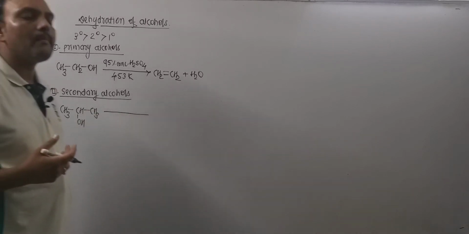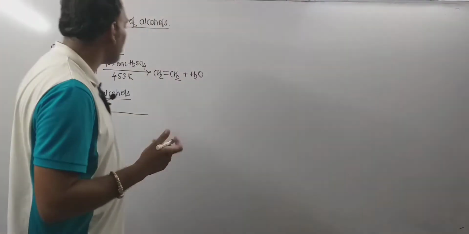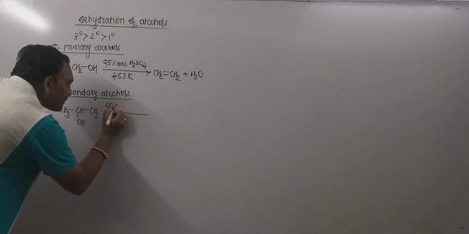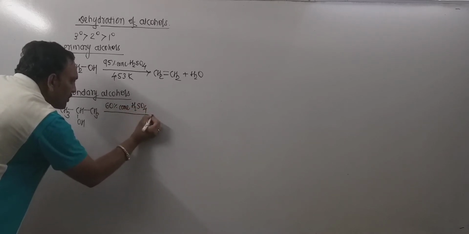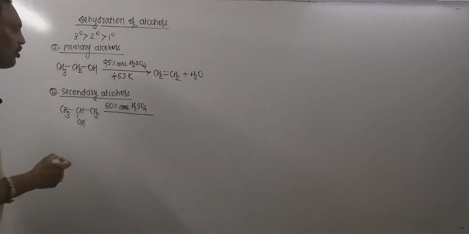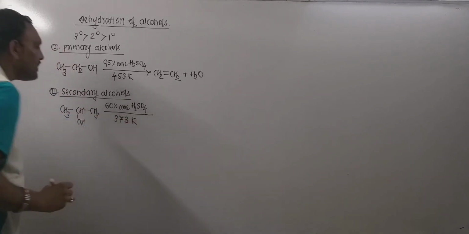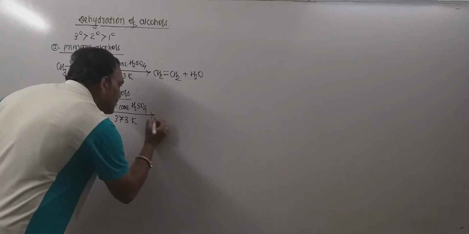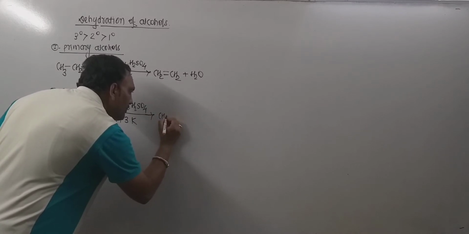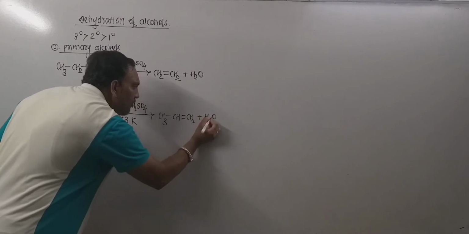In order to bring about the dehydration of secondary alcohol, we need to use just 60% concentrated H2SO4. In presence of 60% concentrated H2SO4, when we heat up to 373 Kelvin, then ultimately this isopropyl alcohol undergoes dehydration and this leads to the formation of alkene, what we call propylene, with the departure of water.